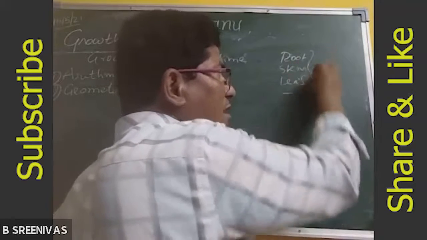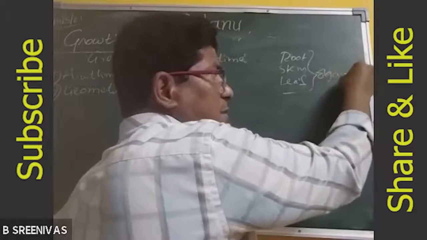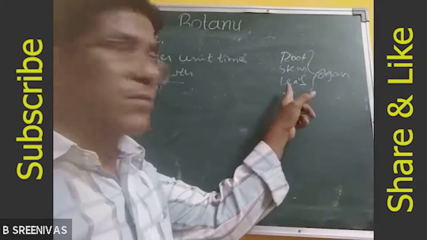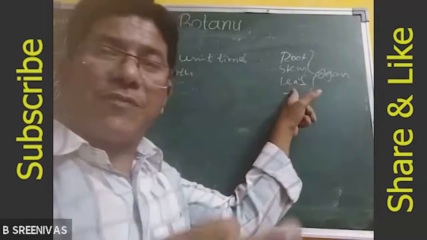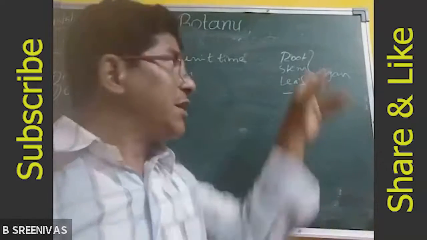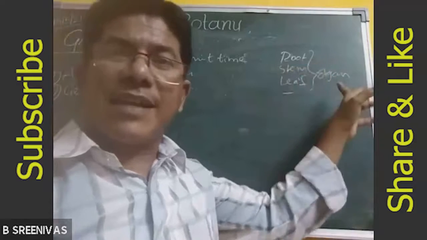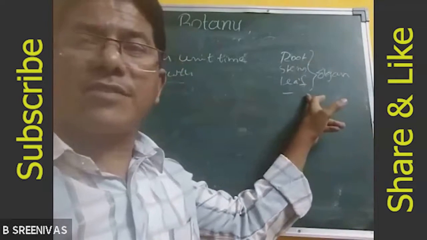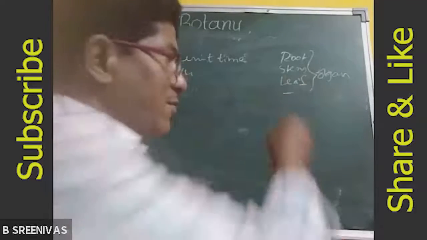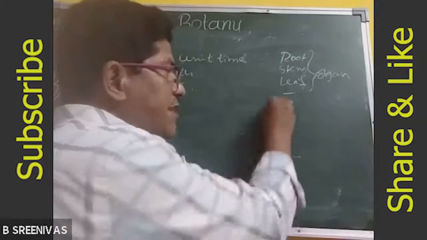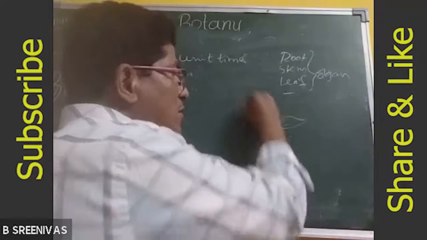All are organs. When the size of the leaf is increased, the size of the plant is increased. When the size of the stem increases, the size of the plant increases. Why? Because these are the parts of the plant. People understand me here? For example, the root, stem and leaf.